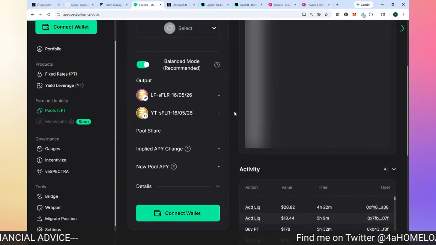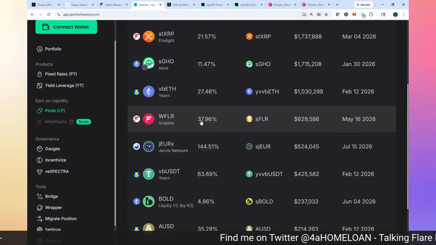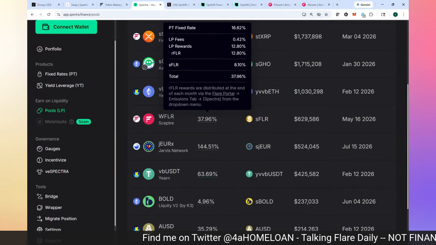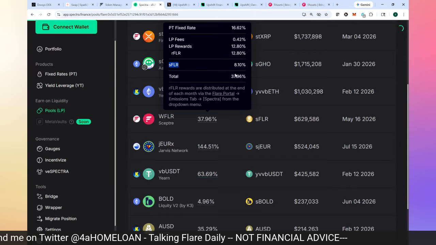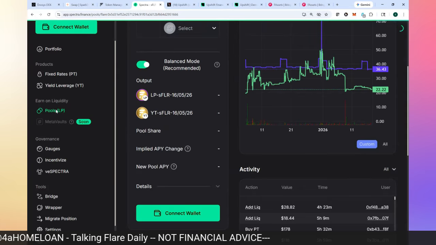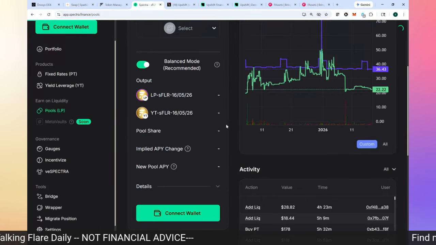I keep clicking on it. Sorry, it keeps taking me over here. I could get another FLR, 8.1%. So a total of almost 38% for using my FLR tokens.